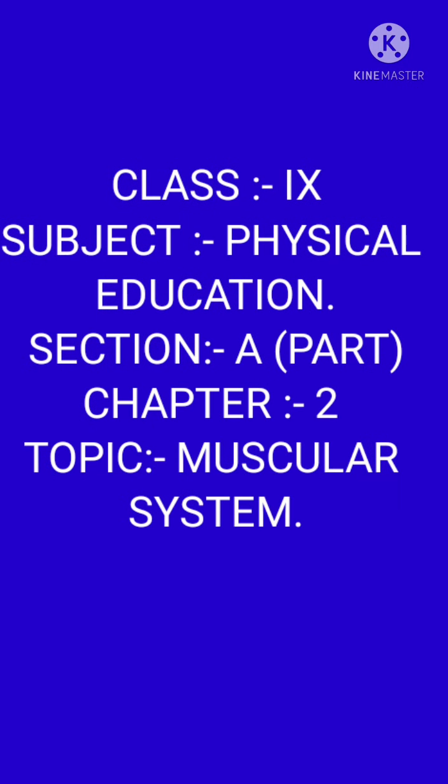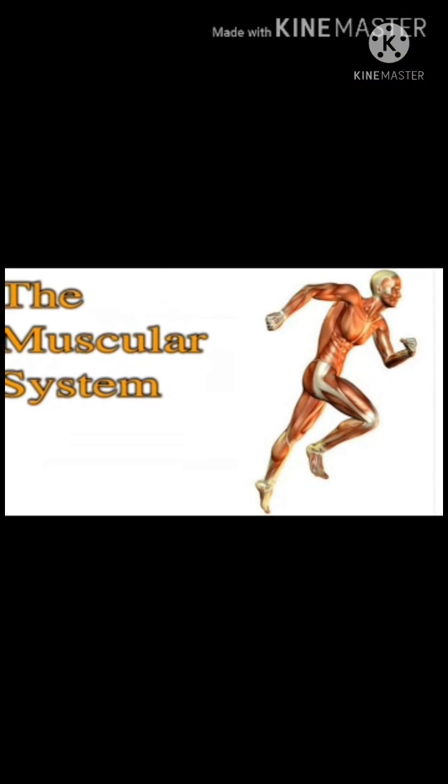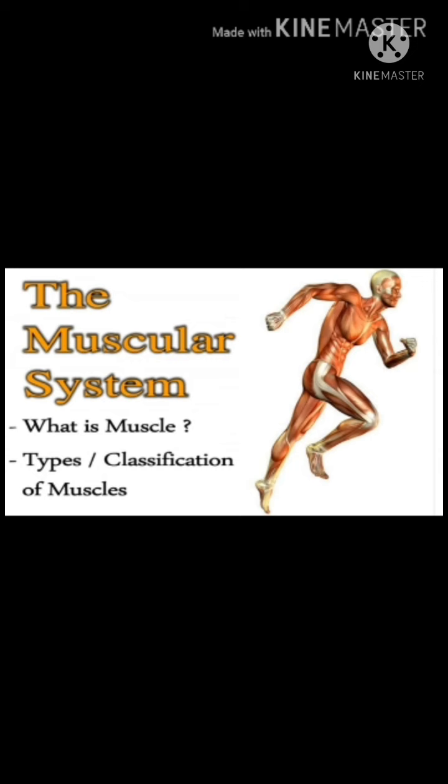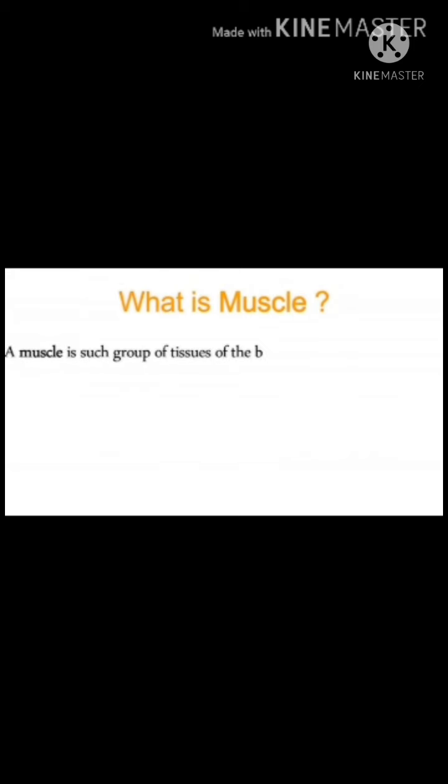In our previous class, we already discussed the effects of exercise and the benefits of regular training on skeletal systems. Today, we are going to discuss muscular systems. The topic is from chapter 3, effects of physical exercise and training on human body systems. Students, first we will learn what muscles are, then the types or classification of muscles.